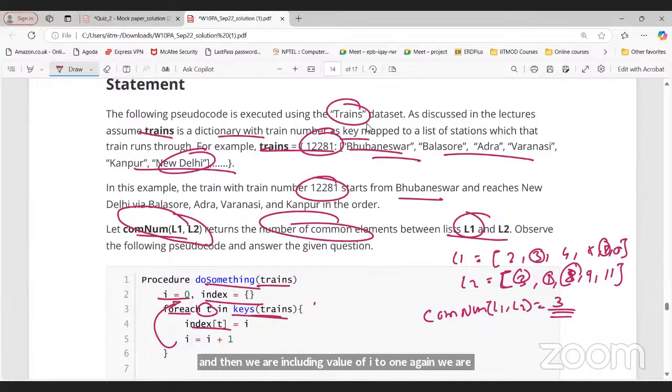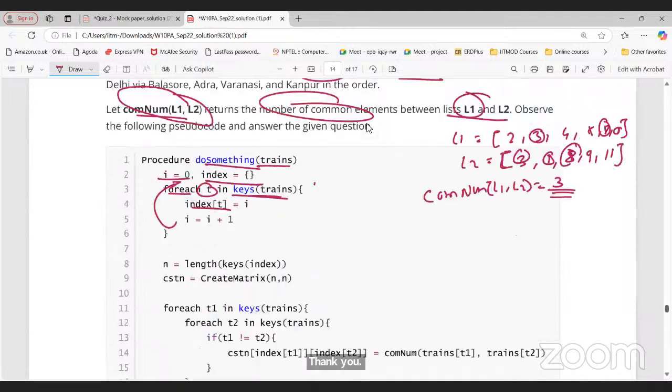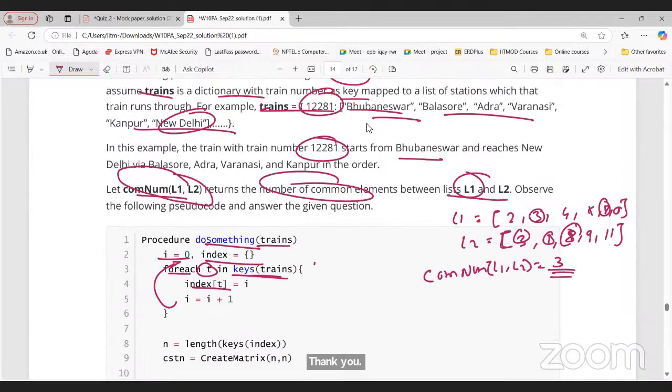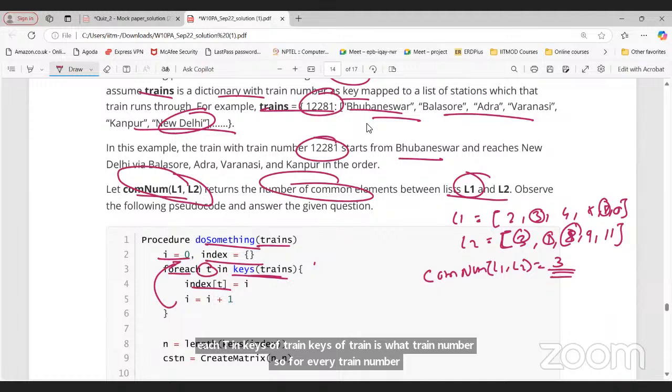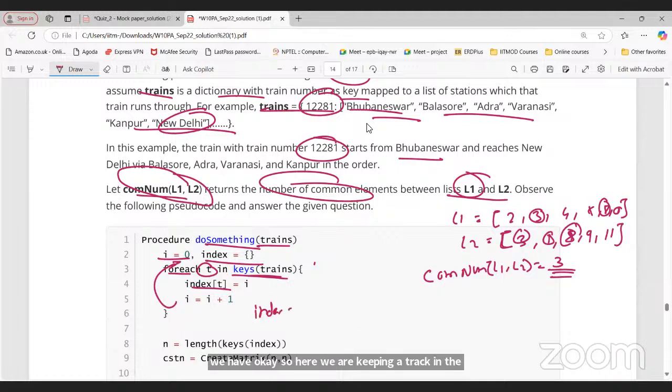So what are we doing here in this pseudocode? For each T in keys of train, keys of train are the train numbers. So for every train number, we keep track in the index.